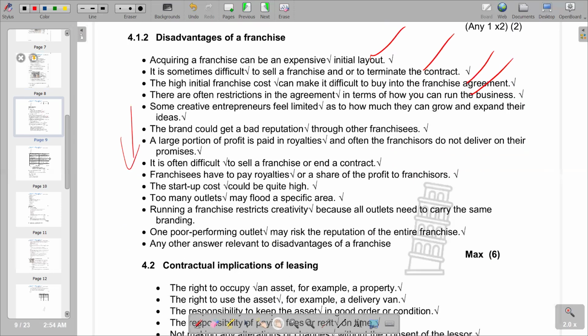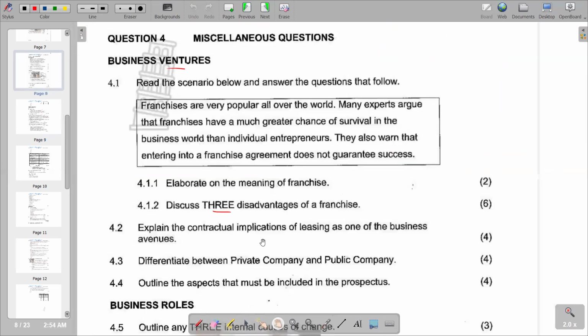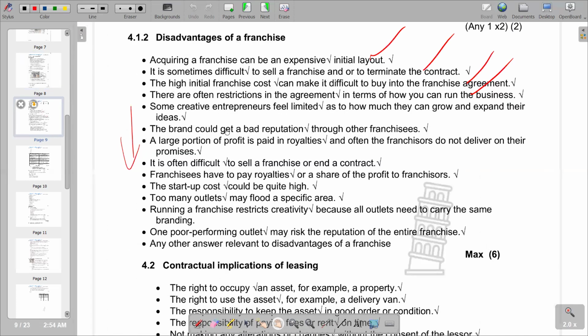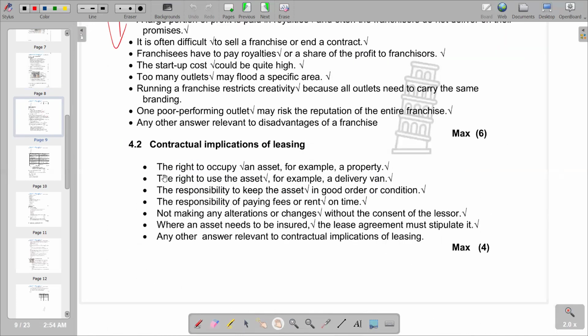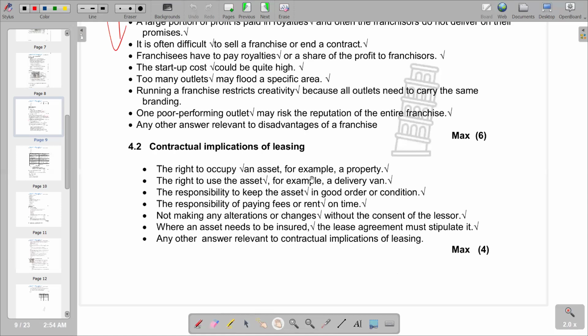And then we go to the next part of our question, which is explain the contractual implications of leasing as one of the business avenues. So what are the contractual implications of leasing that we have? Remember, whenever there's leasing, there's an agreement between the lessor and the lessee. And what are the contractual implications that we have? So if you look at it, we have got points, where we're saying the right to occupy an asset, for example, a property.